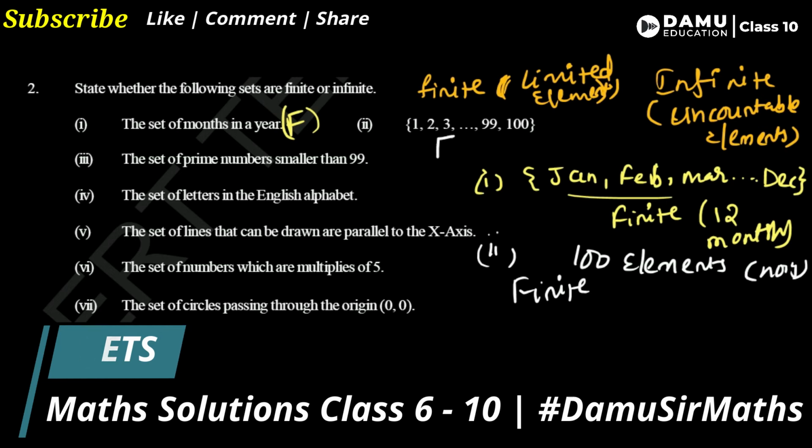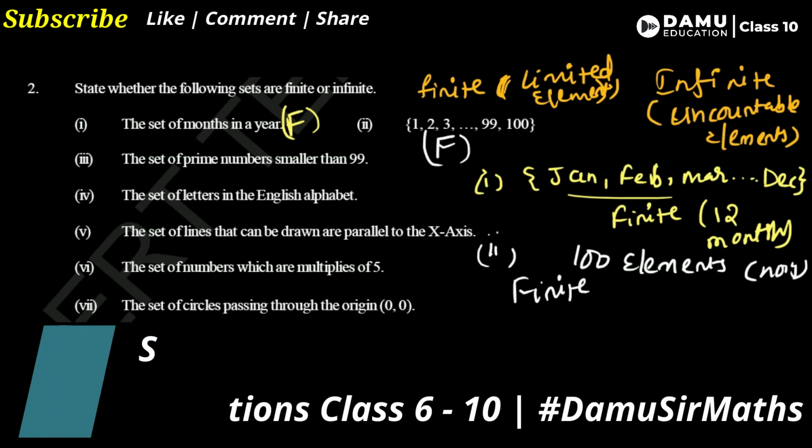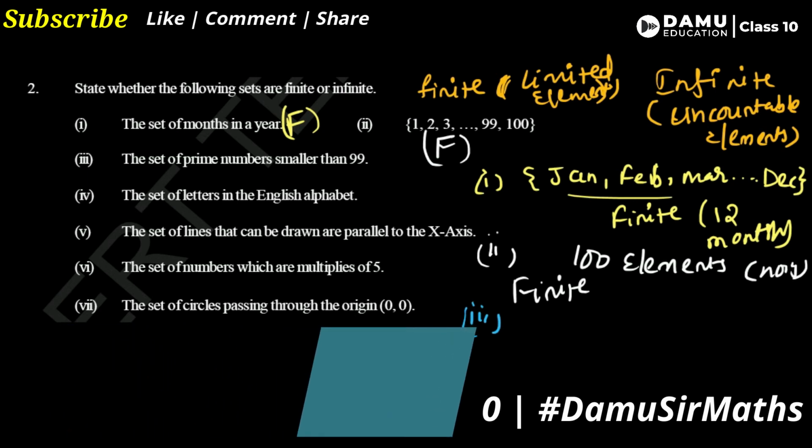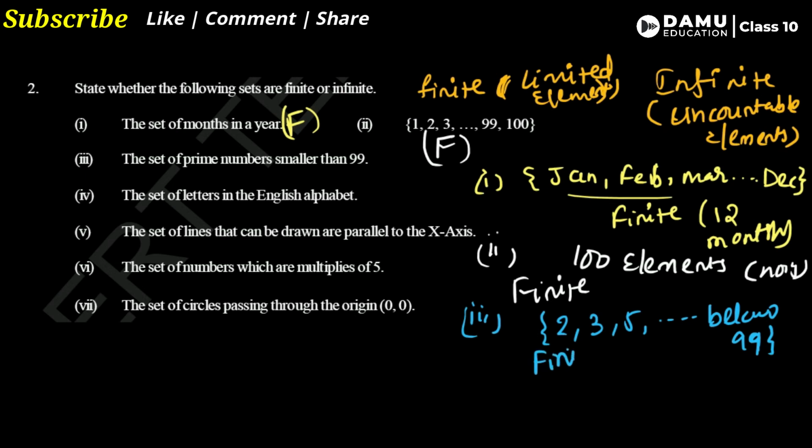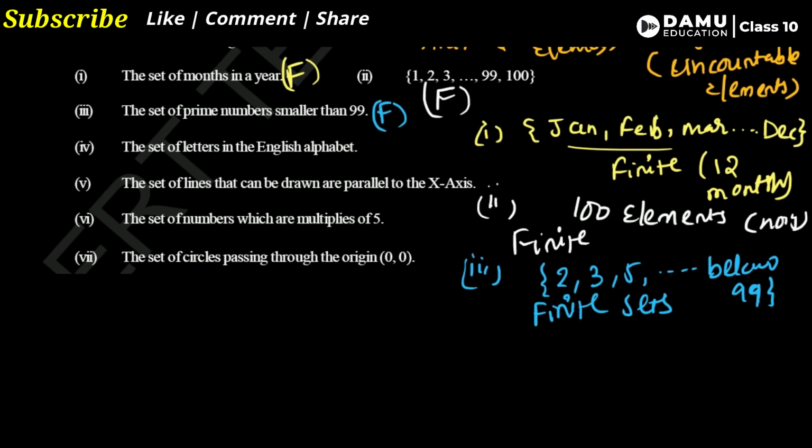Then our third one is the set of prime numbers smaller than 99. Let's write 2, 3, 5, 7 up to 99. Up to 99 means the prime numbers below 99, around 97. So it is also finite. Why? Because only some numbers are given, limited, up to 99. So this is also a finite set.